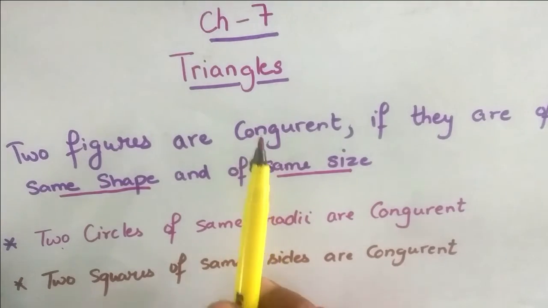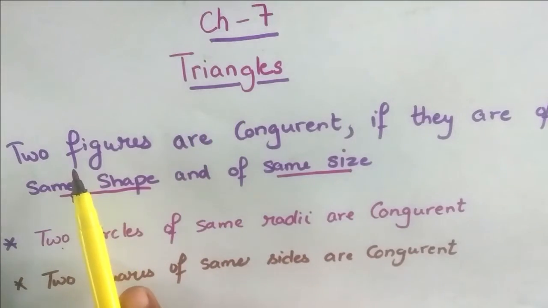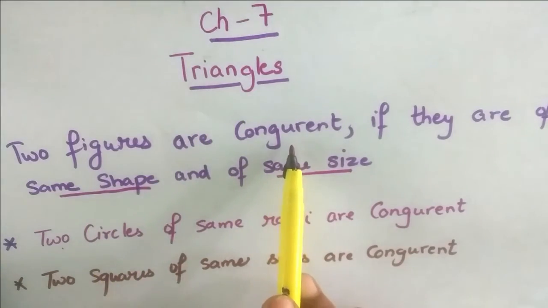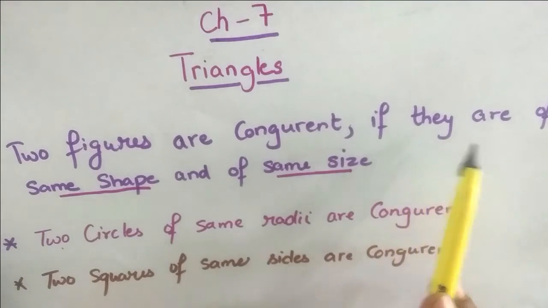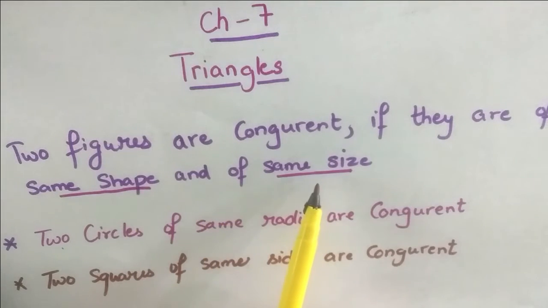Students, today we are starting chapter number 7, Triangles. Two figures are congruent if they are of the same shape and same size. Two circles of the same radii are congruent. If both circles have the same radius, then they will be congruent.